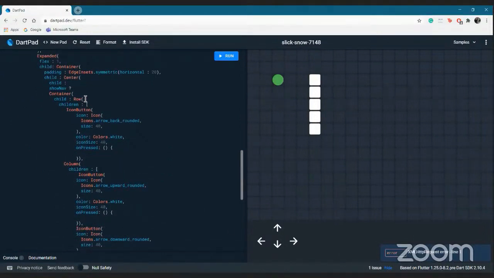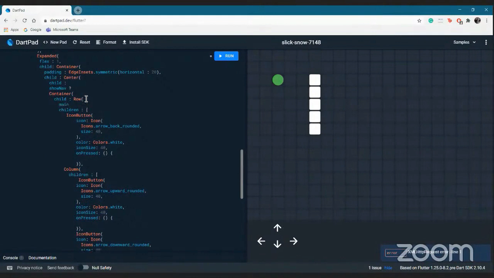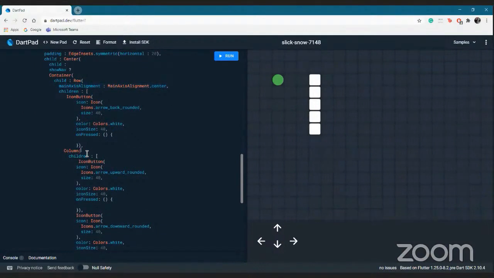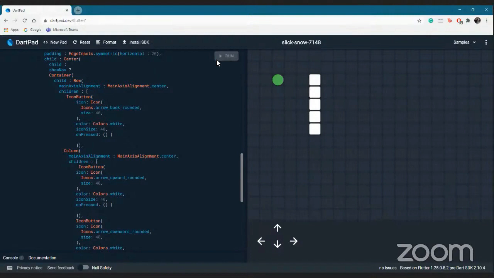So what we'll do is in the row, we'll add alignment to it. That is mainAxisAlignment: MainAxisAlignment.center. Similarly, I'll add this to the column as well because it's again distorted. The column is distorted. We don't see it in the center. Let's just run it again. We'll see something better looking this time. Yeah, we can see that it looks probably a bit better.